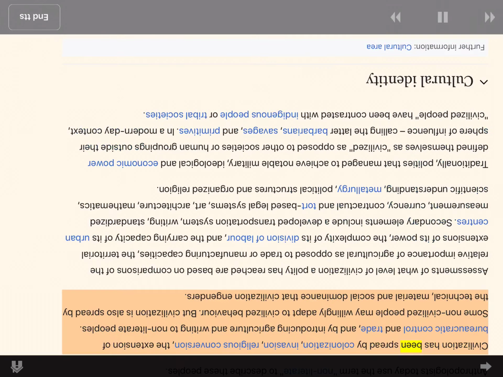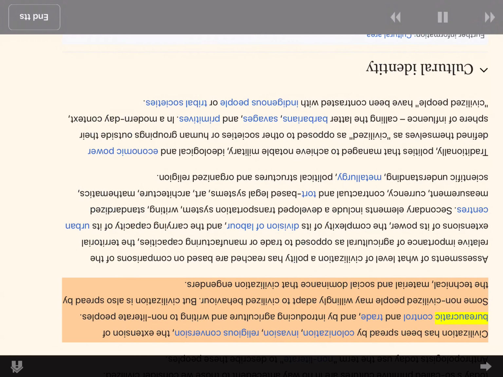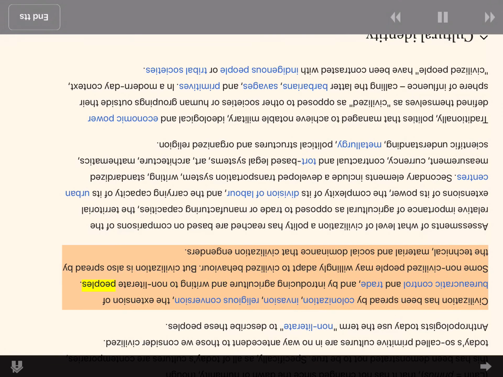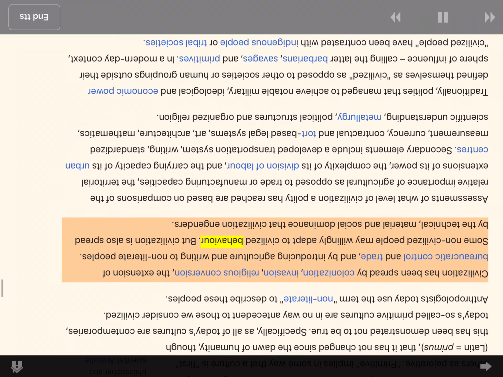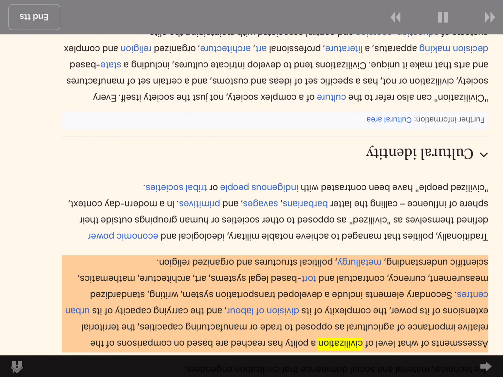Civilization has been spread by colonization, invasion, religious conversion, the extension of bureaucratic control and trade, and by introducing agriculture and writing to non-literate peoples. Some non-civilized people may willingly adapt to civilized behavior, but civilization is also spread by the technical, material and social dominance that civilization engenders.